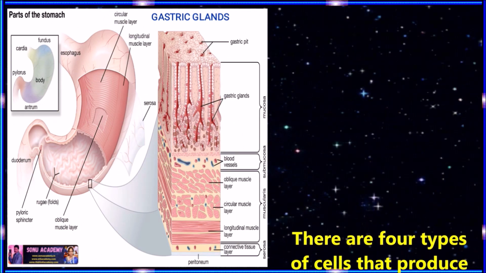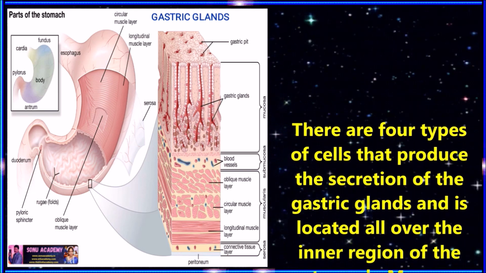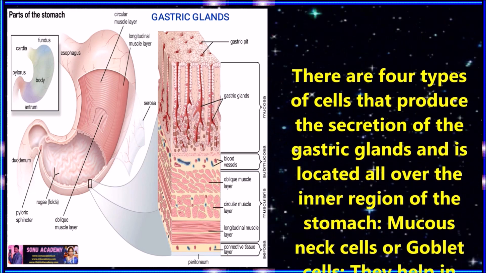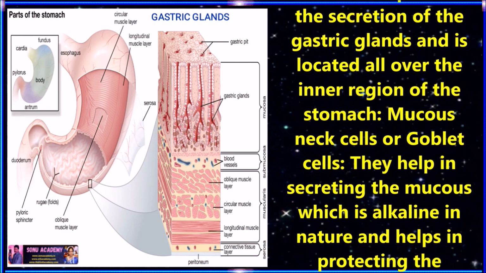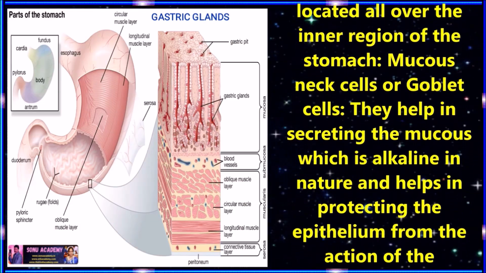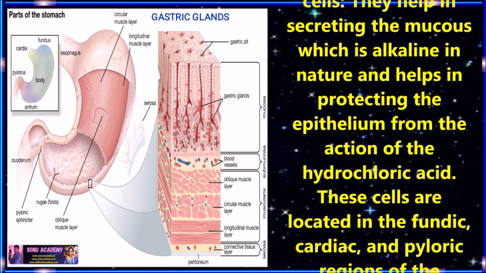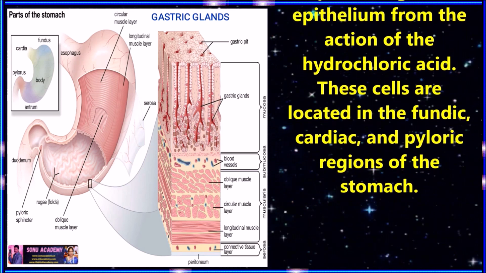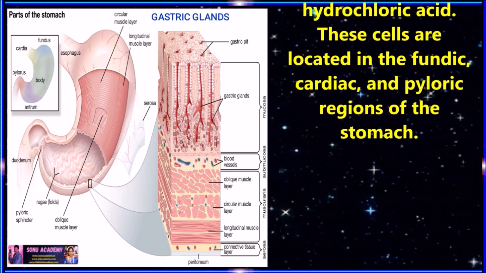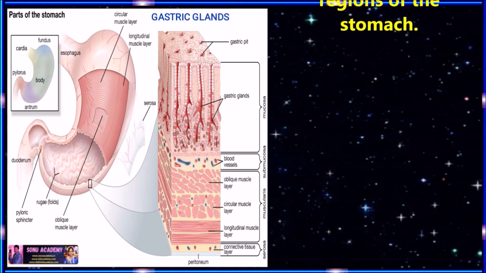There are 4 types of cells that produce the secretion of digestive glands, located all over the inner region of the stomach. The first are called mucous neck cells or goblet cells. They secrete mucus, which is alkaline in nature and helps in protecting the epithelium from the action of hydrochloric acid. These cells are located in the fundic, cardiac, and pyloric regions of the stomach.